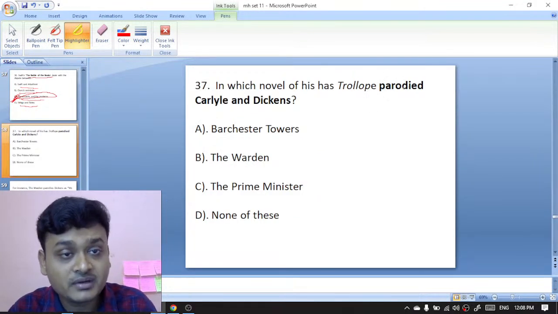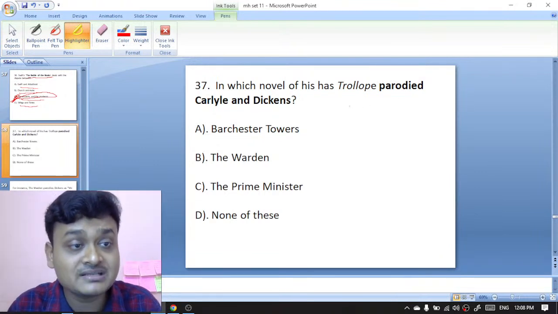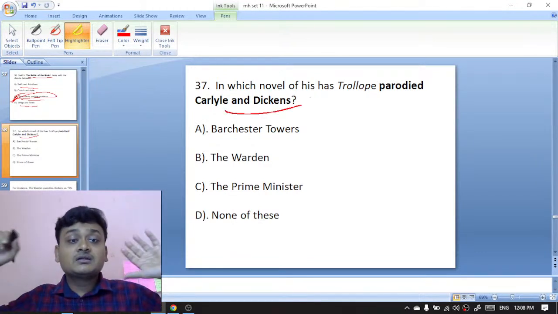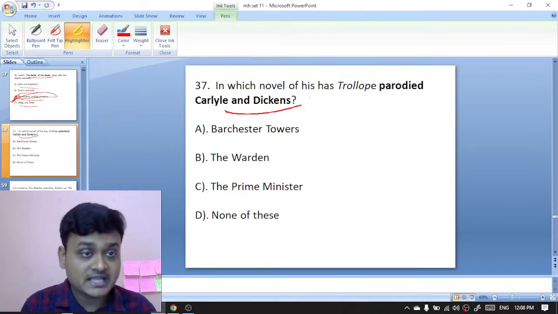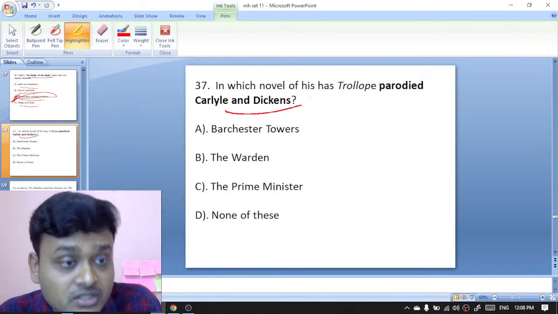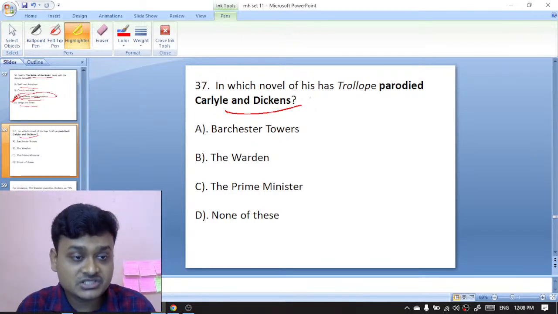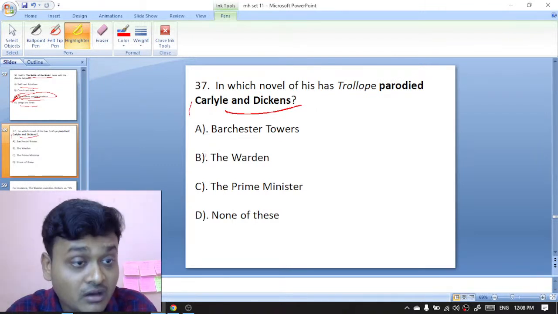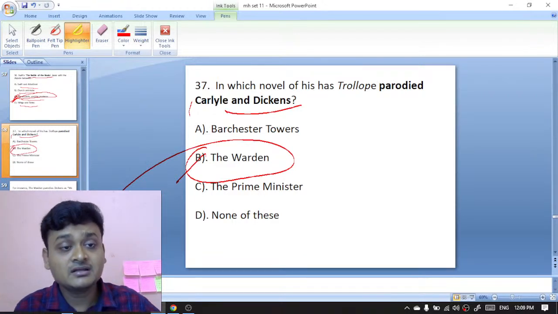In which novel of his has Anthony Trollope parodied Thomas Carlyle and Dickens? So, in which novel has Anthony Trollope parodied Thomas Carlyle and Charles Dickens? Your options are Barchester Towers, The Warden, The Prime Minister, none of these. So the right option is The Warden. The Warden is the novel where Anthony Trollope has parodied Thomas Carlyle and Charles Dickens.